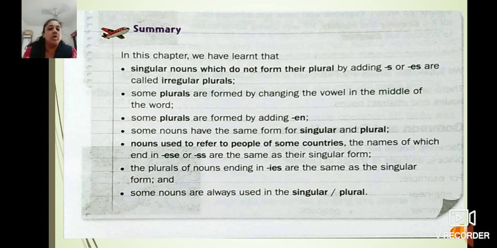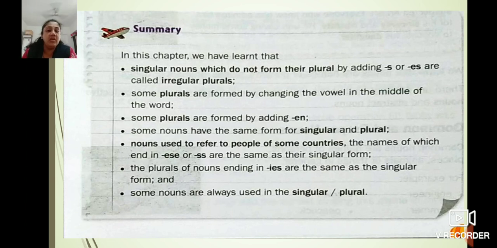This is the short summary of this lesson, what we have saw. In this chapter, we have learned that singular nouns which do not form their plurals by adding s or es are called irregular plurals. Some plurals are formed by changing the vowels in the middle of the word. Some plurals are formed by adding en. Some nouns have the same form for singular and plural.